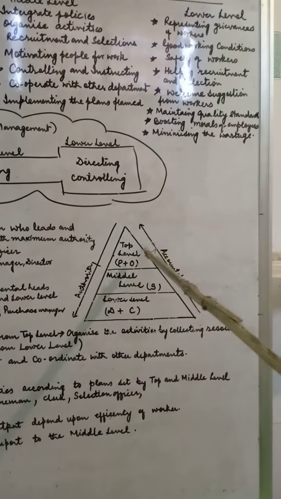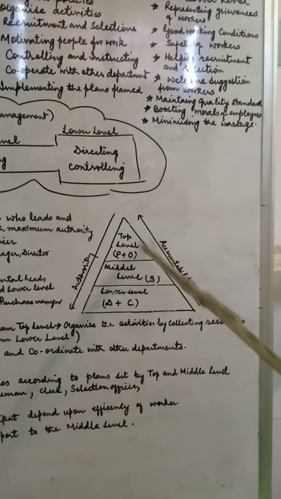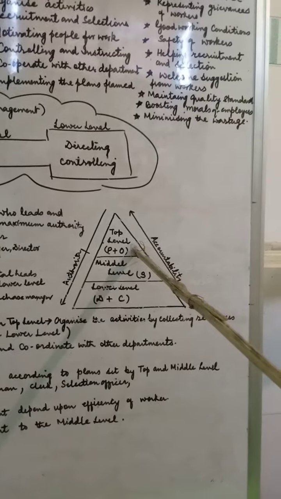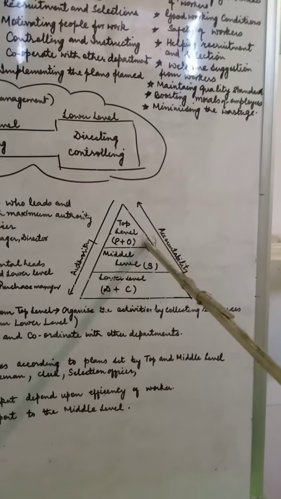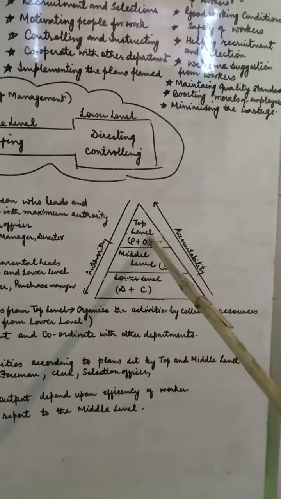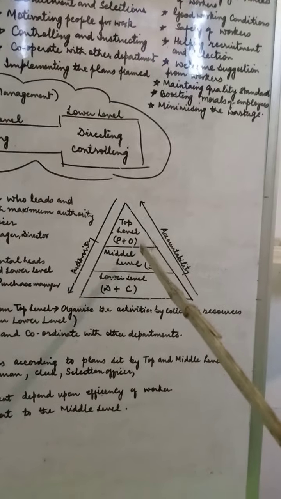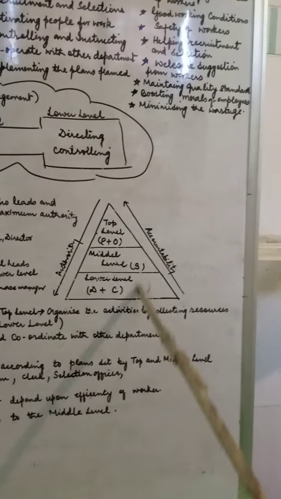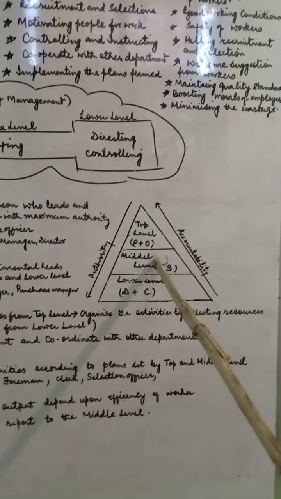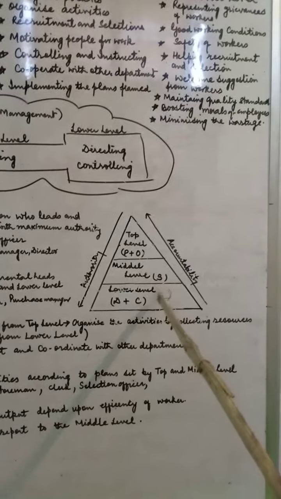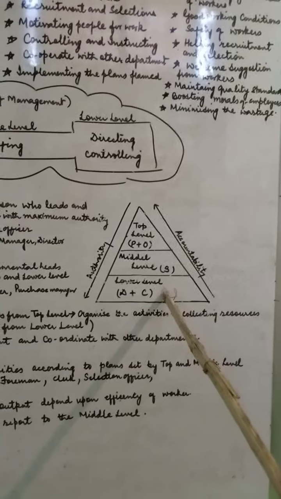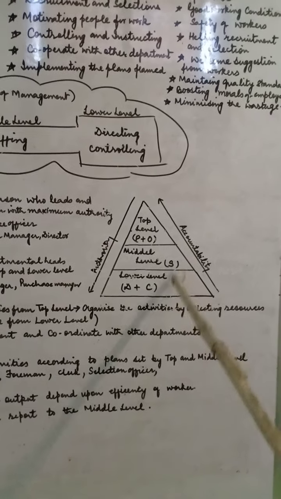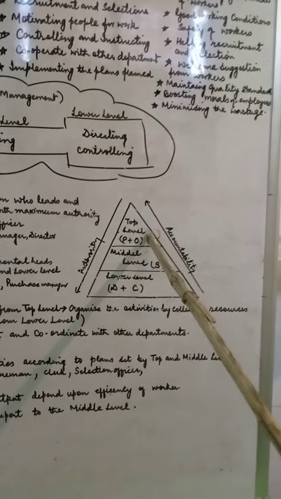As you all know, the top level's function is making the plans and organizing, but those plans and policies are worthless unless they are achieved by people. So the middle level has a key duty to perform those things, to get the things done by others according to the top level of management.